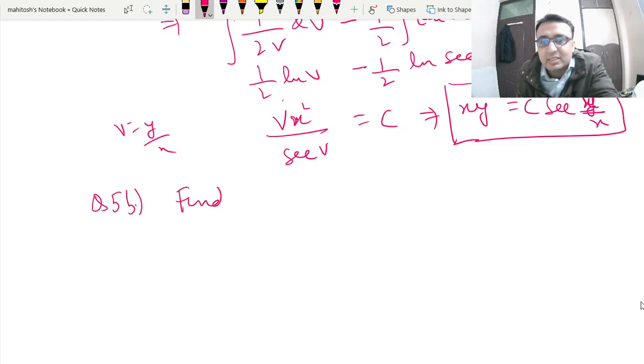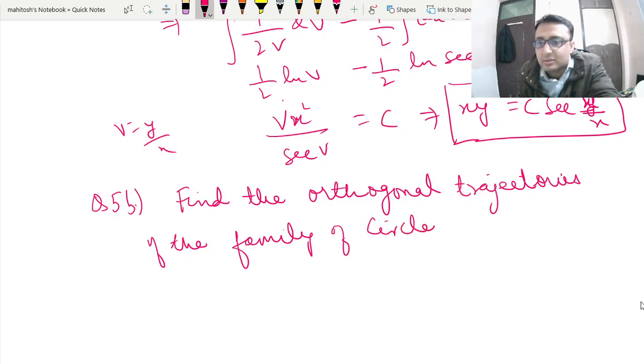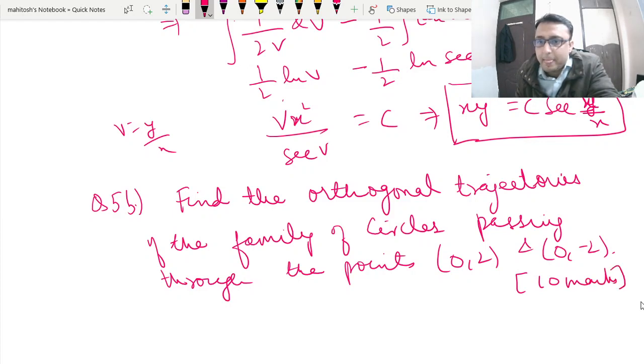We have to find the orthogonal trajectories of the family of circles passing through the points (0, 2), and even in such a simple question a lot of mistakes are being made.